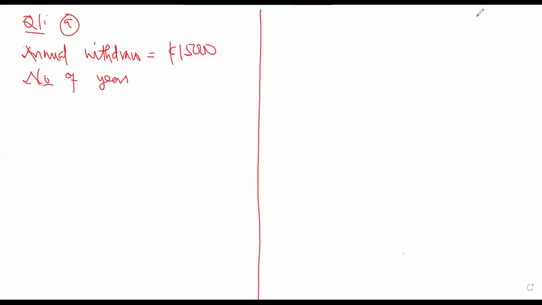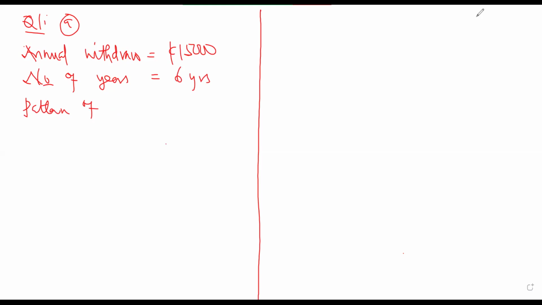She withdraws this for 6 years. And the annual withdrawal is making it what? An annuity, isn't it? And the mode of the withdrawal, or the pattern, or the frequency, is going to be at the beginning of every year.